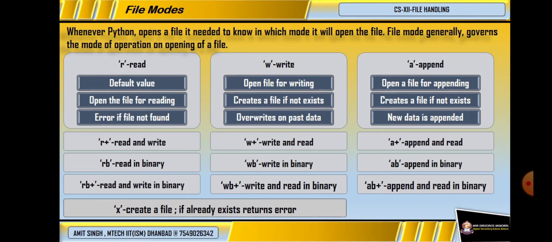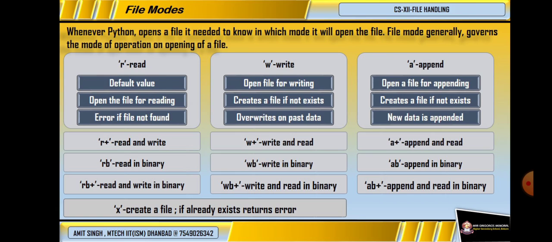There are basically three types of mode, that is read mode, write mode and append mode, which you are seeing on the screen. First, read mode is actually the default value. Whenever we are not specifying any mode, the file will open in this mode, that is read mode. It will open the file in reading mode and it will generate an error if the file is not actually present in the directory. The second mode is write mode.